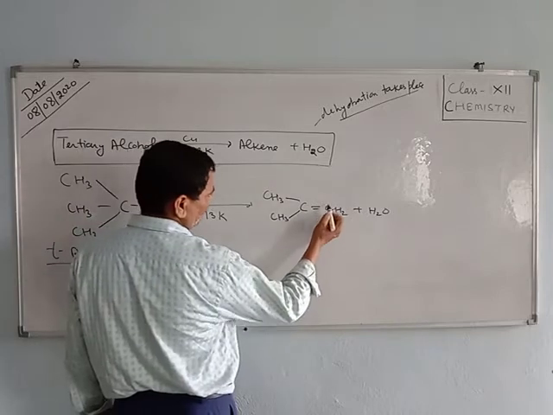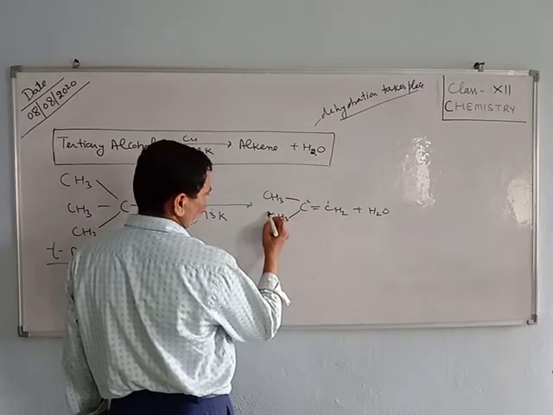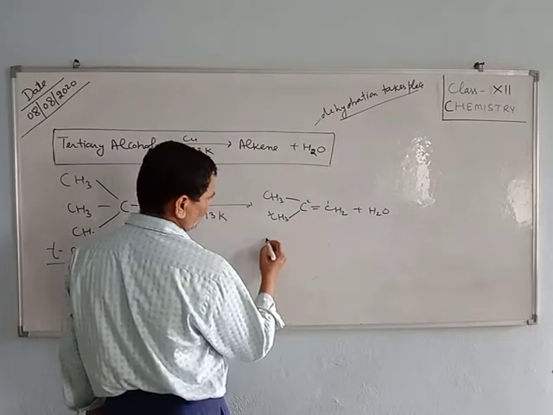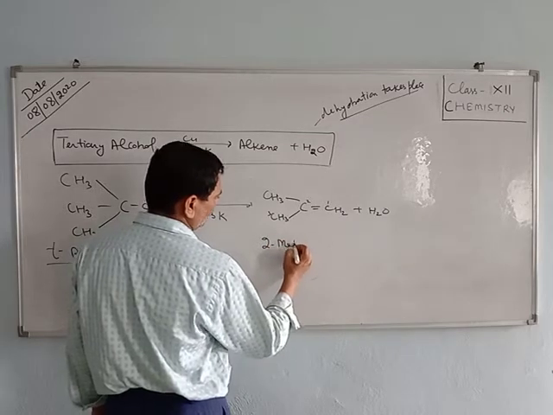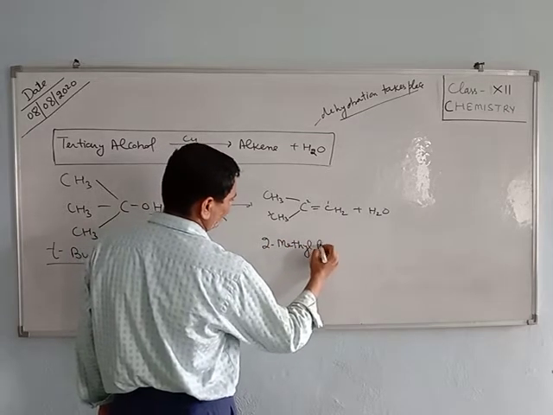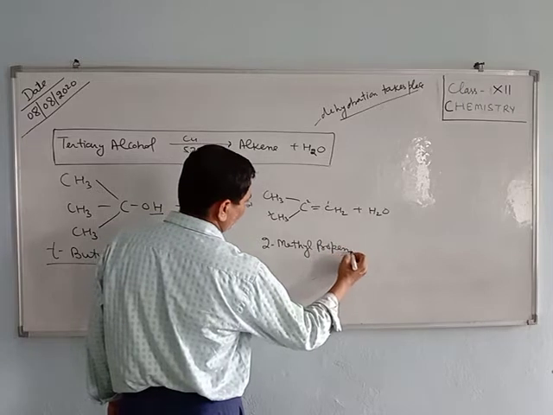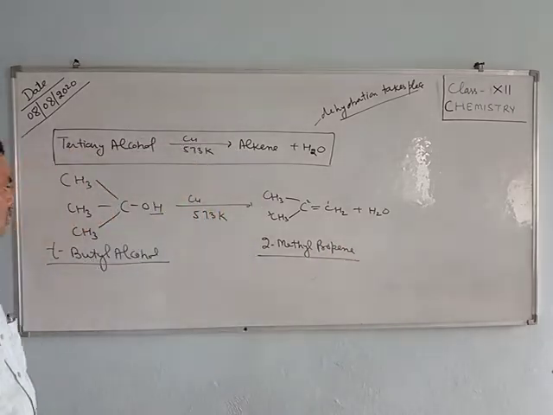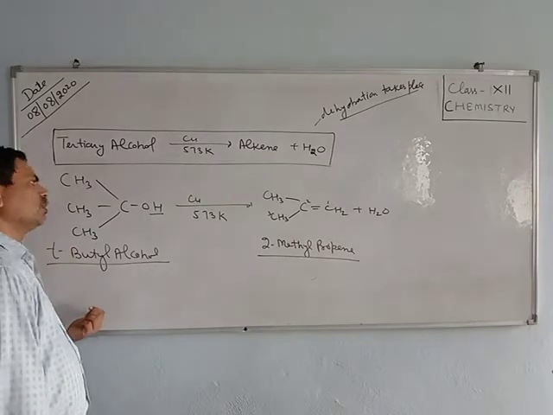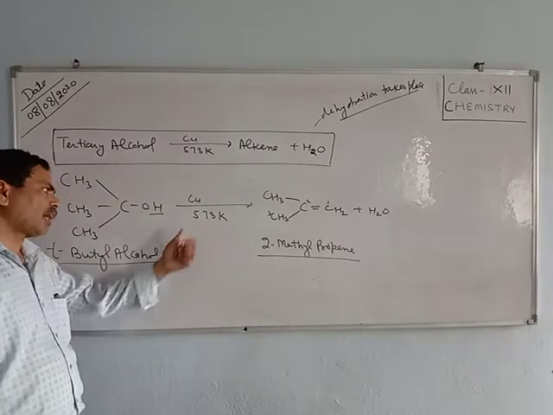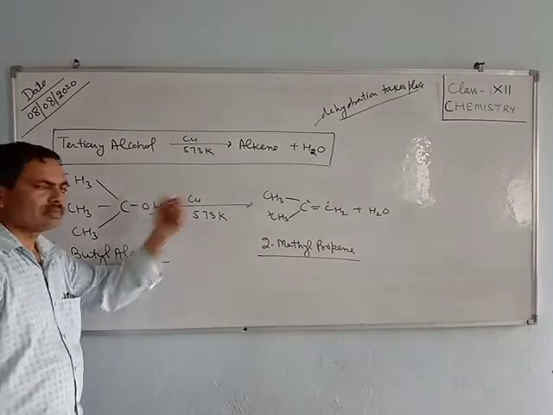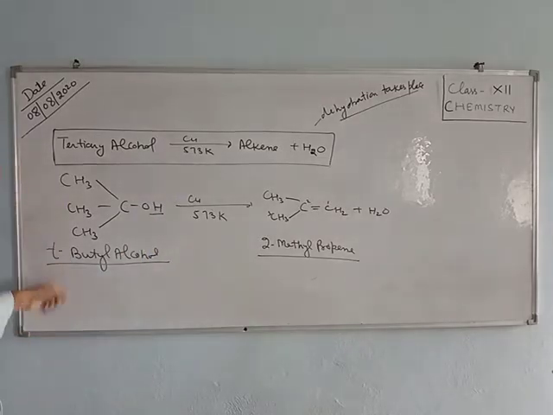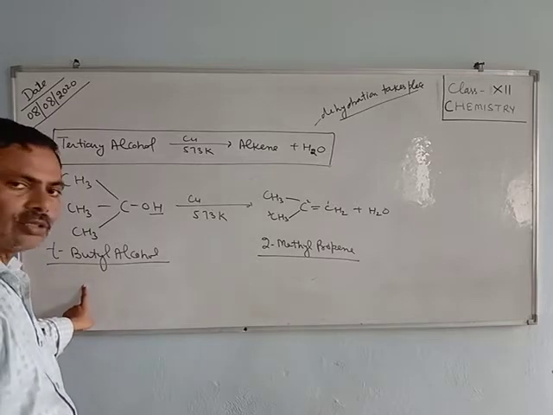There are how many carbon atoms? 1, 2, 3. It is 2-methylpropene. This alkene is obtained when tertiary butyl alcohol is heated at 573 Kelvin in the presence of copper. Write down its IUPAC name by yourself in your copy.